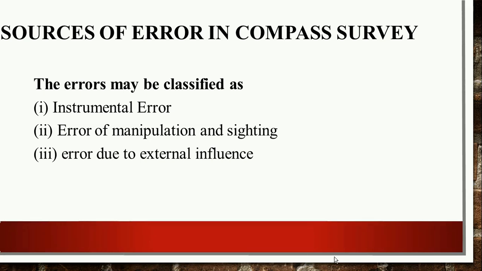The last one is error due to external influence. External influence may be local attraction, a sunny day, wind, or rain. So this is the classification of errors which occur in compass surveying.